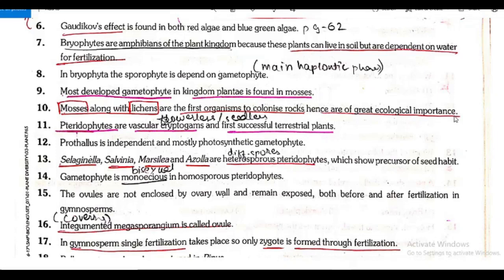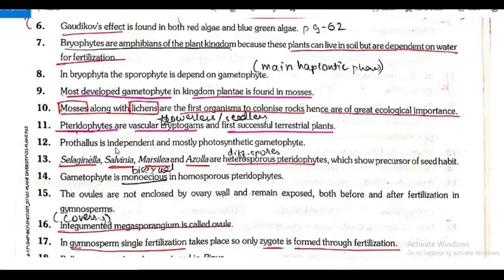This point was explained to you. Pteridophytes are vascular cryptogams. They are the flowerless or seedless plants. Pteridophytes are vascular cryptogams and first successful terrestrial plants.